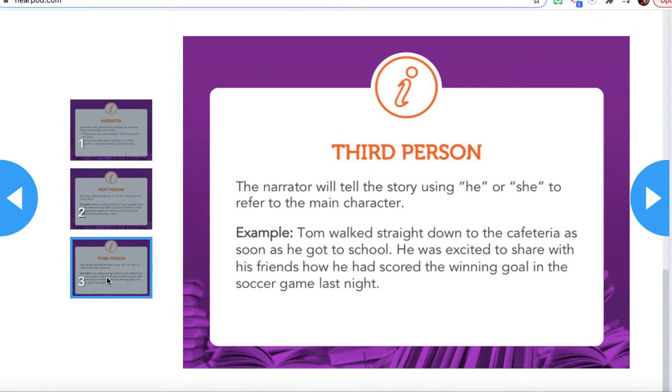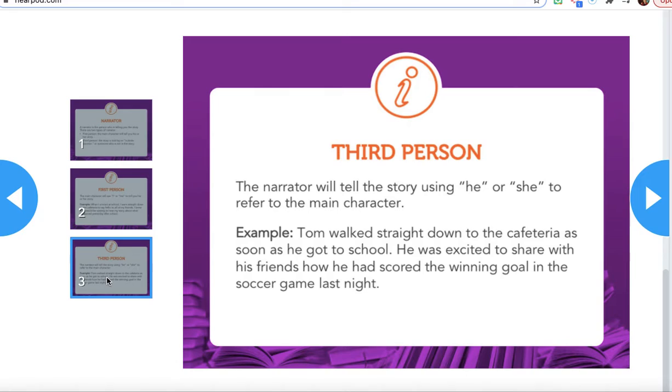Third person point of view is when the narrator will tell a story using words like he or she to refer to the main character. So, for example, if I'll use the same example. If I was going to the grocery store and my daughter was telling you, she would say, she went to the grocery store to get herself groceries to cook for dinner.